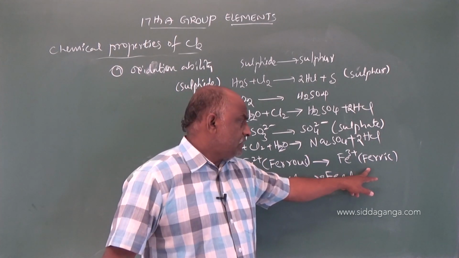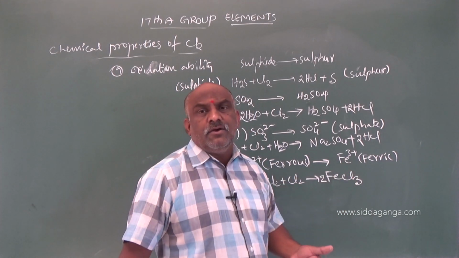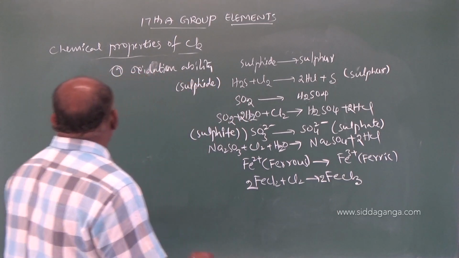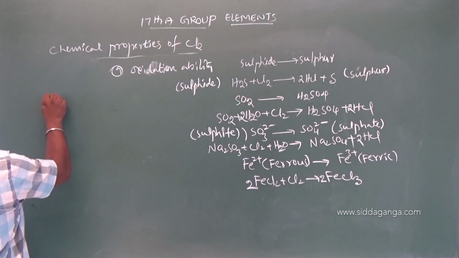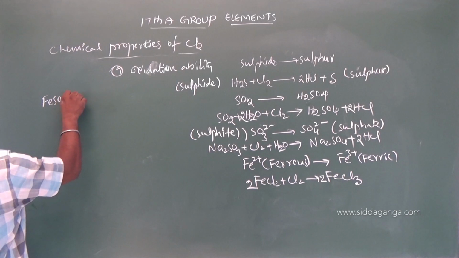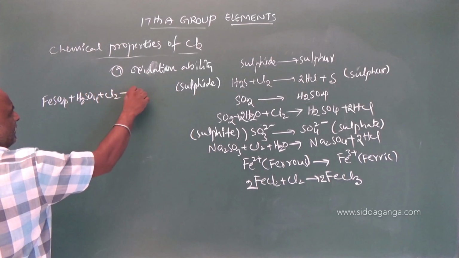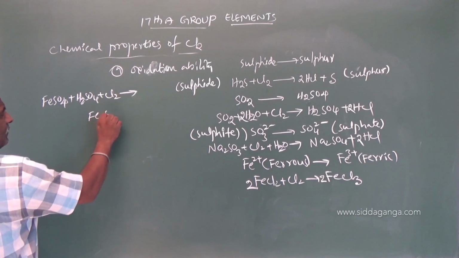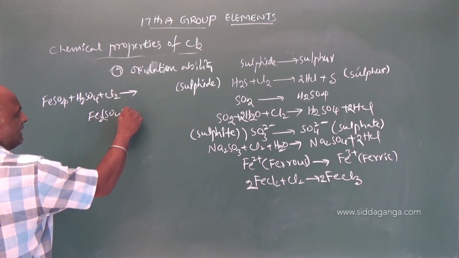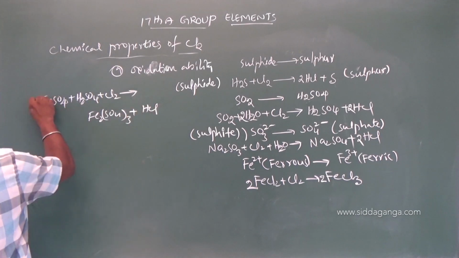If instead of ferrous chloride you take ferrous sulfate, FeSO4 plus H2SO4 plus Cl2 gives rise to Fe2(SO4)3 plus HCl.